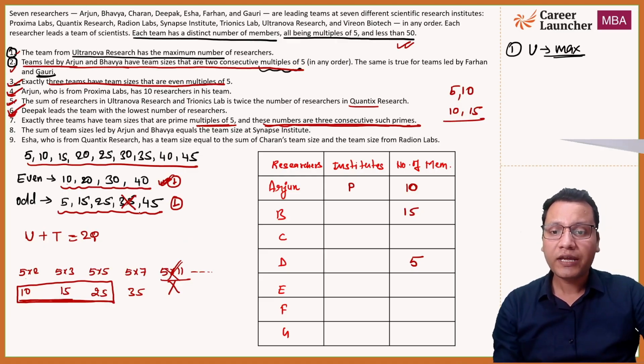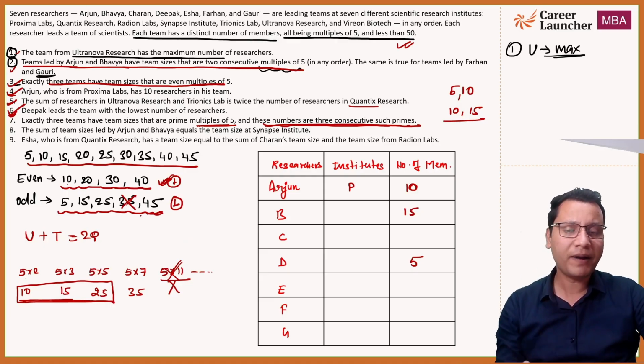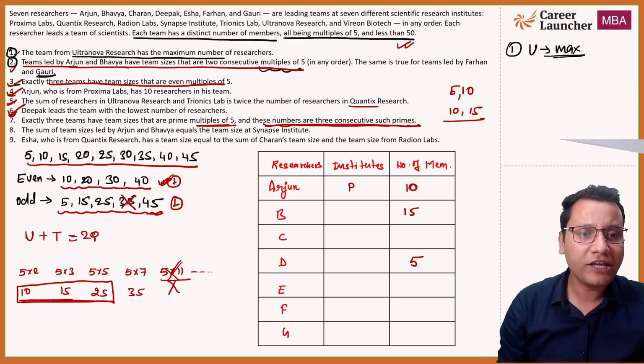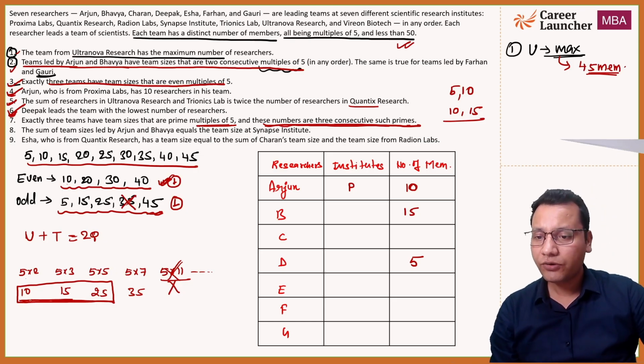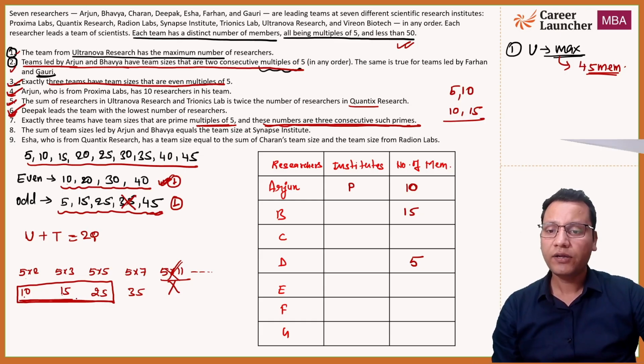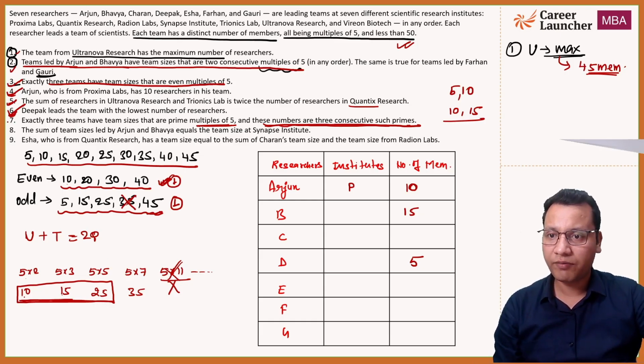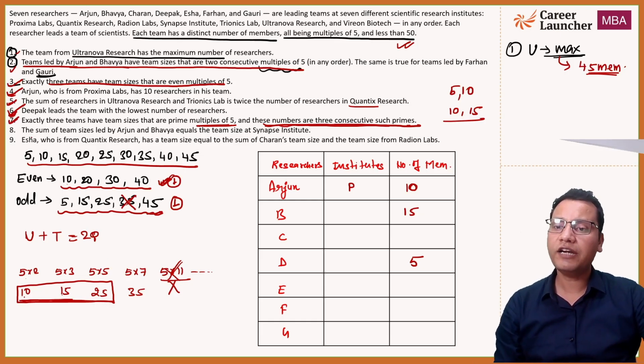That shows that 45 is the biggest number, the largest number is 45. That means you will have 45 members, right? So we have 10, 15, 25, and 35 is eliminated, right? I think it is pretty much clear to everyone. So 7th is done. Now statement number 8.